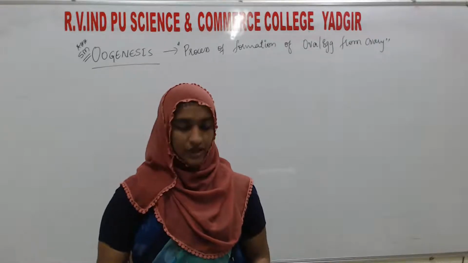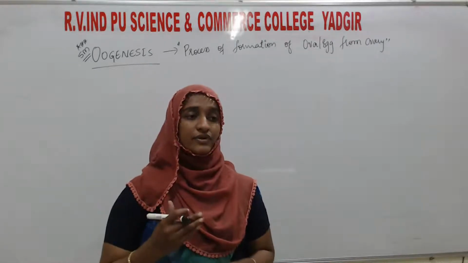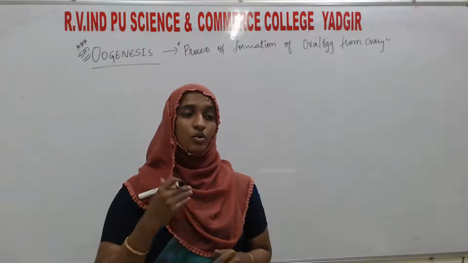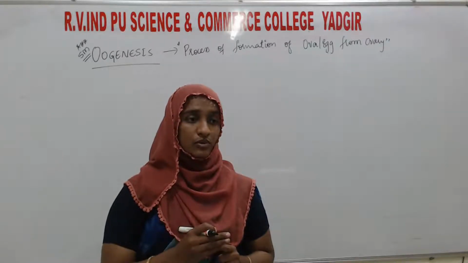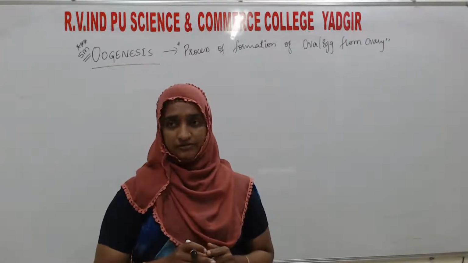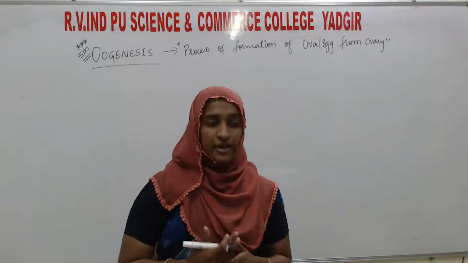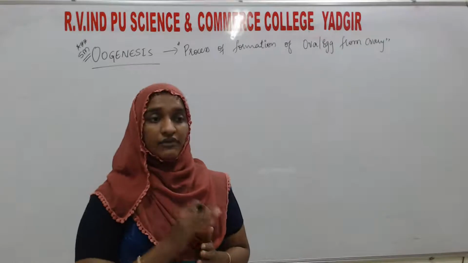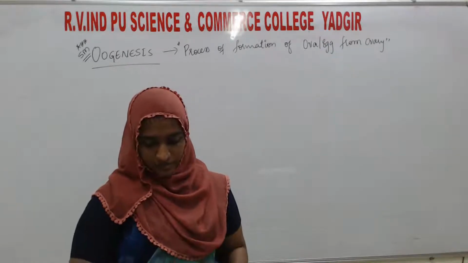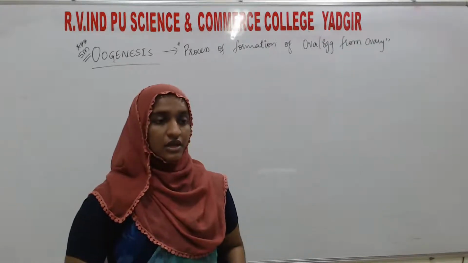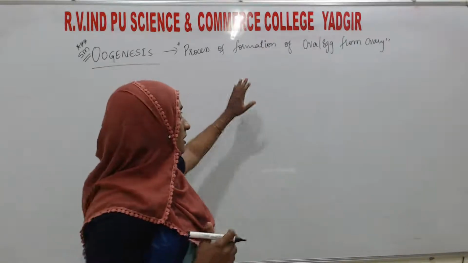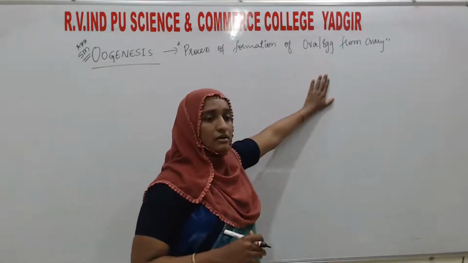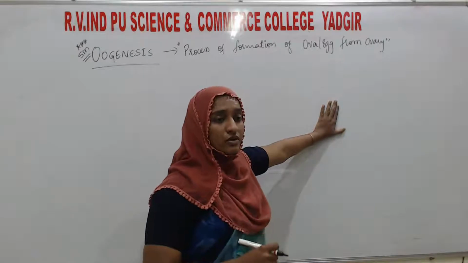Embryonic development means when a female girl child is in the womb of the mother, at that time only this process will start. That is, formation of egg or ova will take place at that time only, not after the birth. Ova or egg is going to form from the ovary.